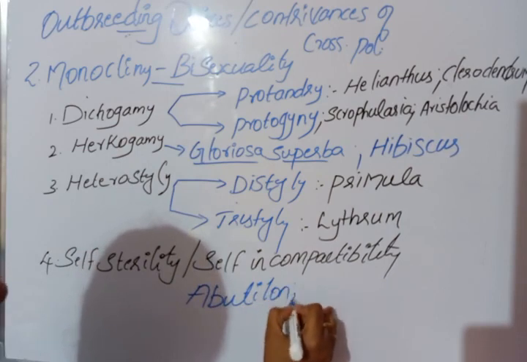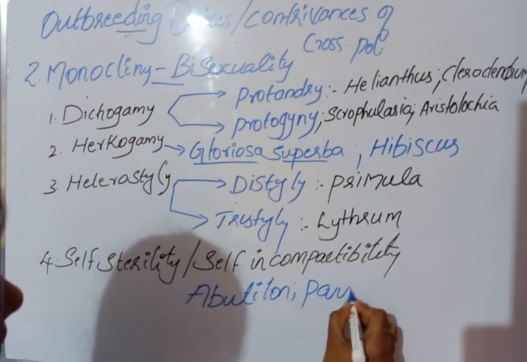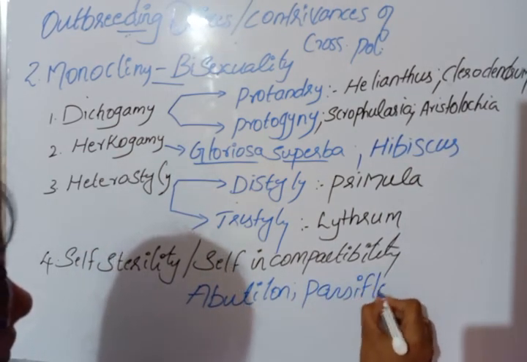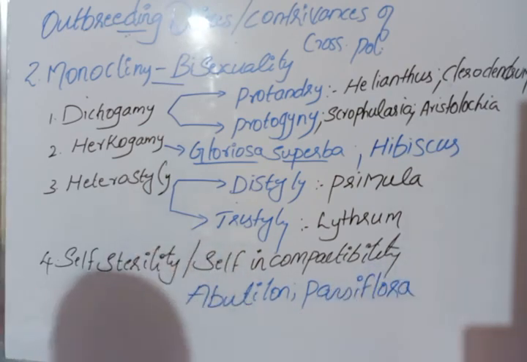Abutilon and Passiflora. So these are the outbreeding devices. We discussed outbreeding devices, that is dicliny and monocliny. Okay, try to find out more examples.